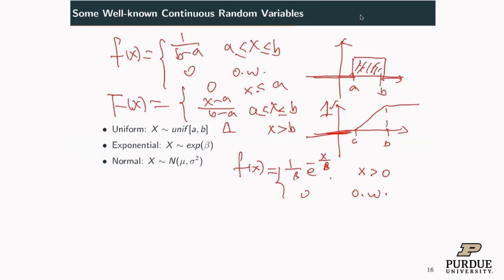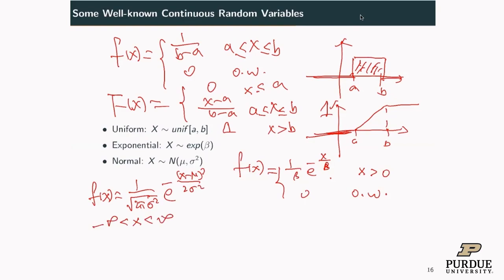Normal. The normal is the most important distribution in probability and statistics. So X follows a normal distribution. The normal distribution has two parameters, the mean and the variance, mu and sigma squared. The PDF is 1 over the square root of 2 pi sigma squared, e to the negative x minus mu squared over 2 sigma squared. A normal random variable can be anything, x between negative infinity and positive infinity.